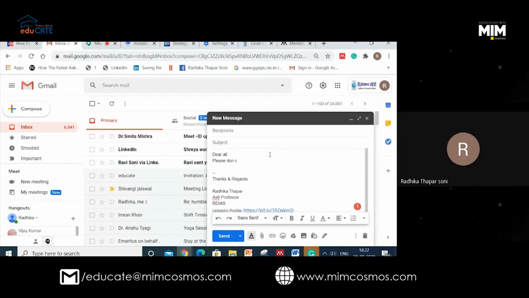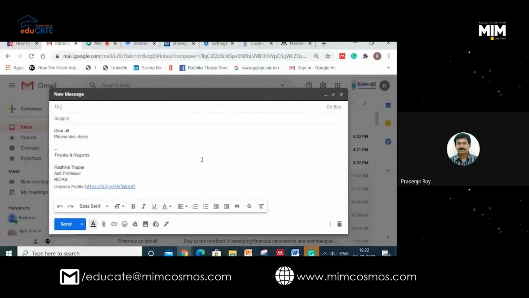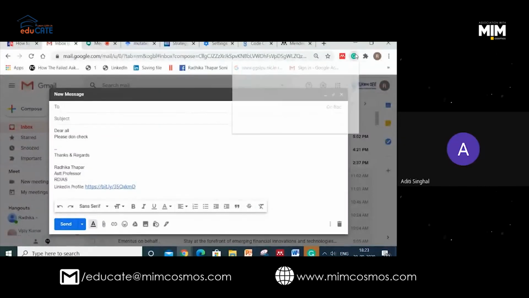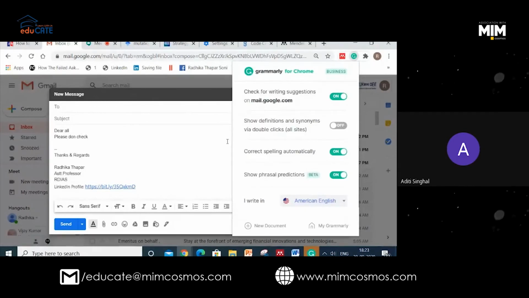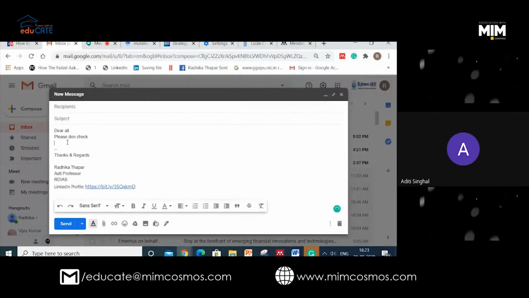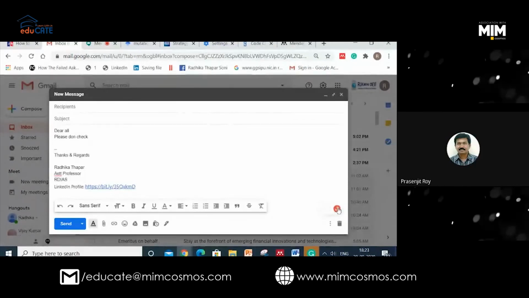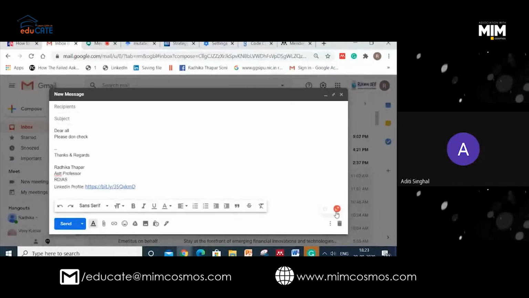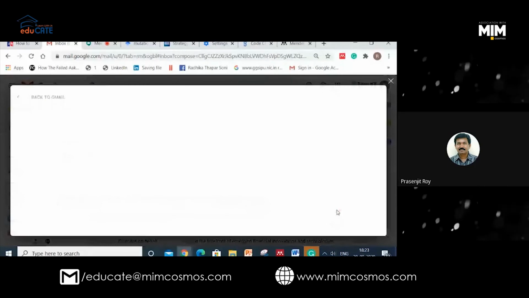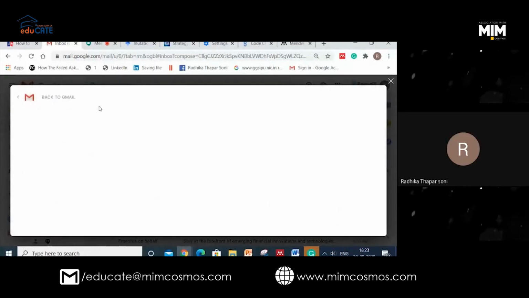See, I am making some mistakes deliberately. It is taking time. Can you see this red icon here? Yes, it is showing me the mistake.